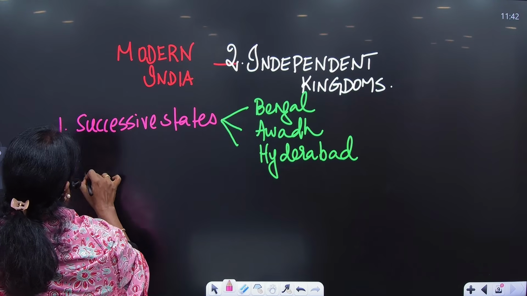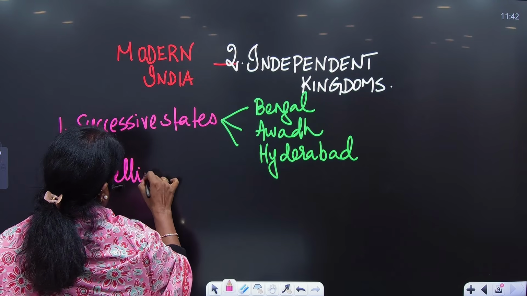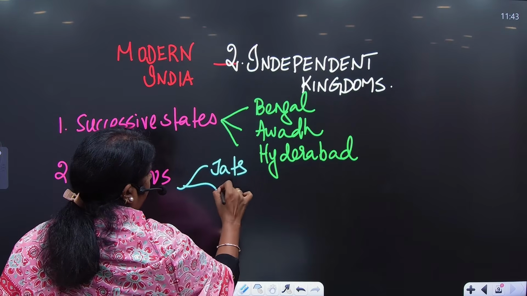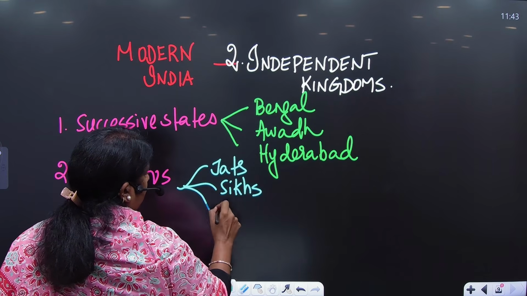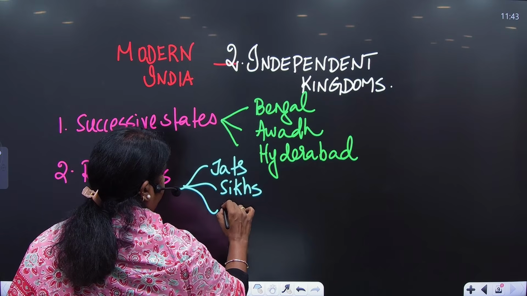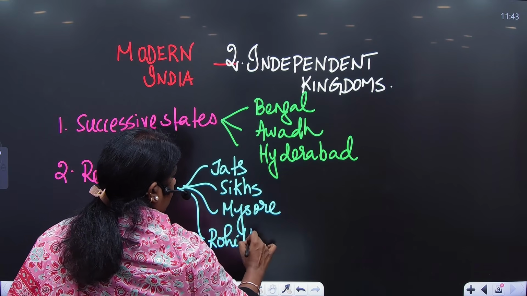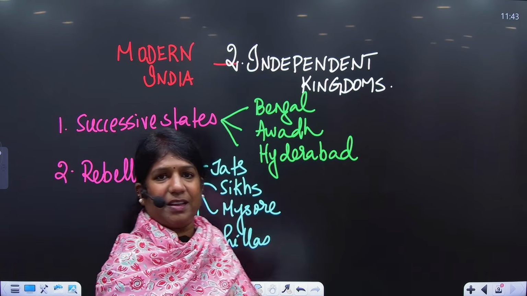The second kind, we can call the rebellious states, those who were fighting with the main kingdom, that is the Jats. We can call the Sikhs, then the kingdom of Mysore, and then the Rohilla kingdom, the Rohillas. So they were all the rebellious states.